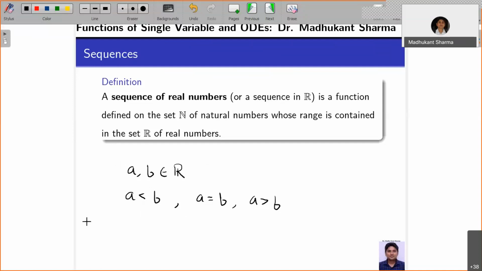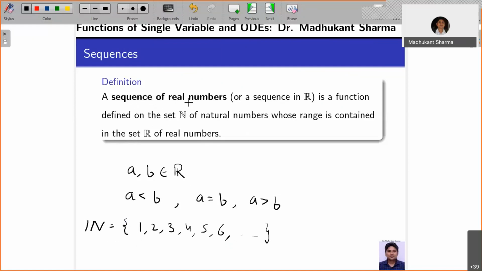You have also seen that the set of natural numbers, when you write it, is always 1, 2, 3, 4, 5, 6, and so on, put in order. And if you want to associate a function, a sequence of real numbers is a function defined on the set N of natural numbers whose range is contained in the set of real numbers. So we are talking about sequences of real numbers.